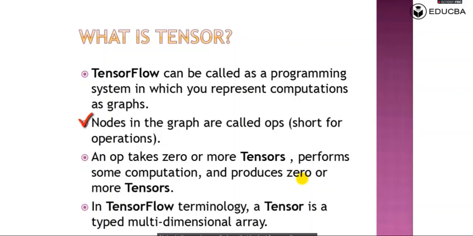Nodes in the graph are called ops, short for operations. On a node, we provide the operations, and an op takes 0 or more tensors, performs some computation, and produces 0 or more tensors. In TensorFlow terminology, a tensor is a type of multi-dimensional array. As we are all familiar with arrays, an array is a collection or group of values of the same data type. So we are going to implement TensorFlow with the help of multi-dimensional arrays, and we are going to compute the values of those arrays.